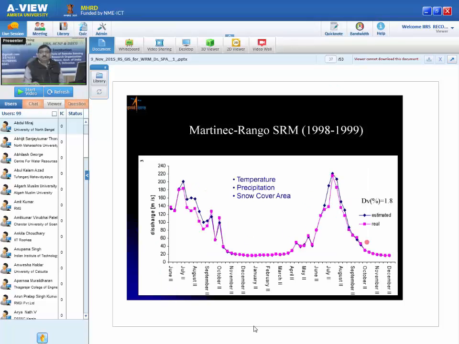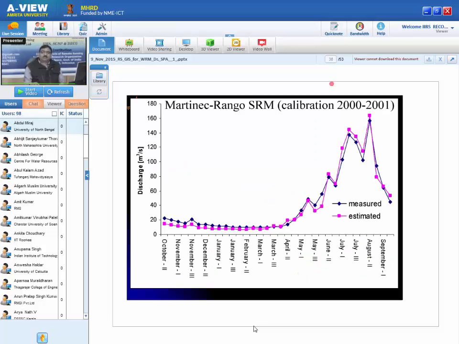You can see that using this SRM model, we calibrated this and validated it with the available data, and you can see how accurate our model is, how this model works. This is for 2001-2002.